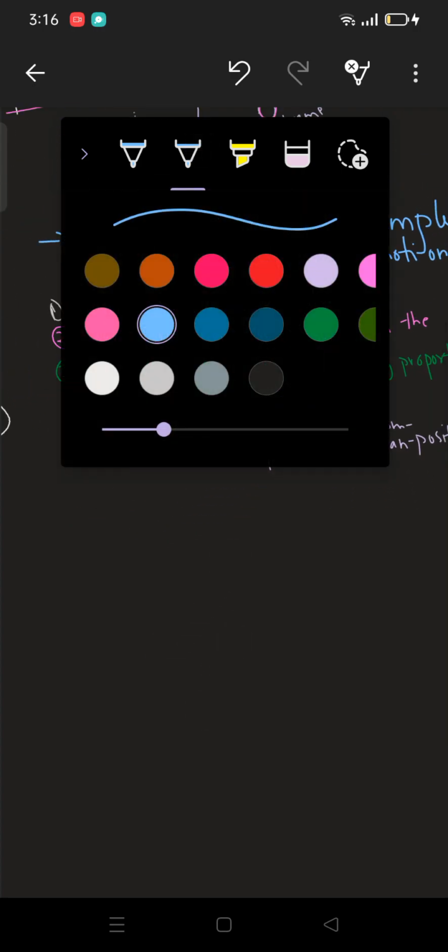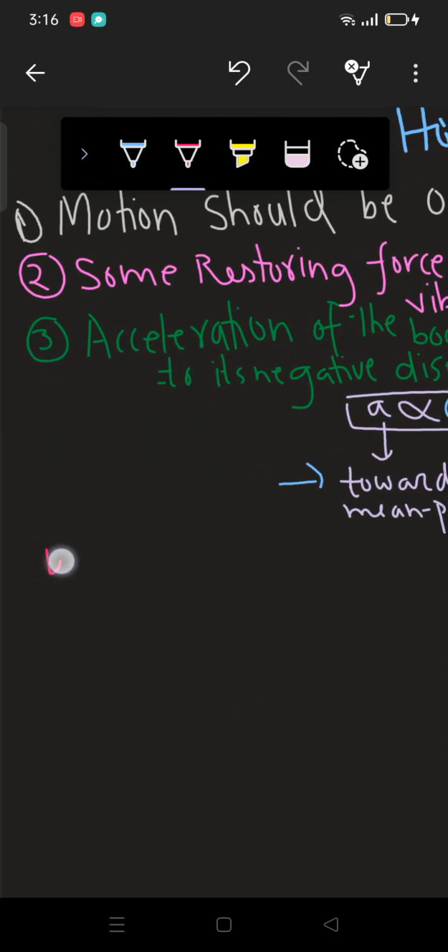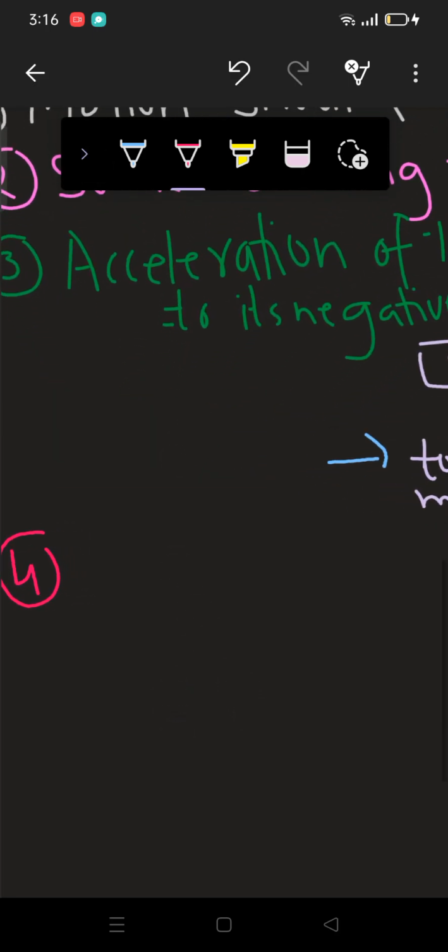Now we have the last point of the characteristics, and that point is that the total energy of the system would always remain conserved. We'll prove this in the simple pendulum, right? That how the total energy of the system remains conserved.